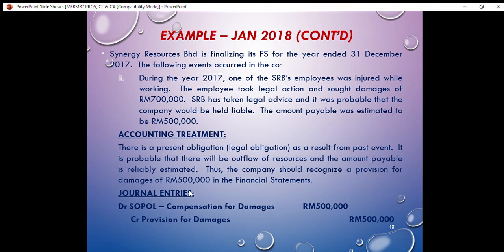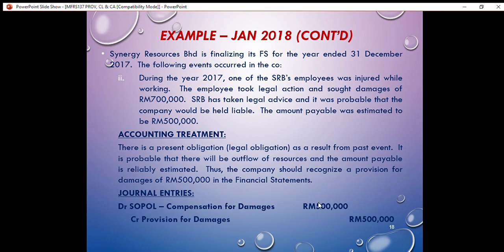Do we need to prepare the journal entries for the above situation? Yes, we need to prepare the journal entries because the liability can be recognized as a provision in the financial statements. So we have to debit SOPOL, compensation for damages, RM500,000.